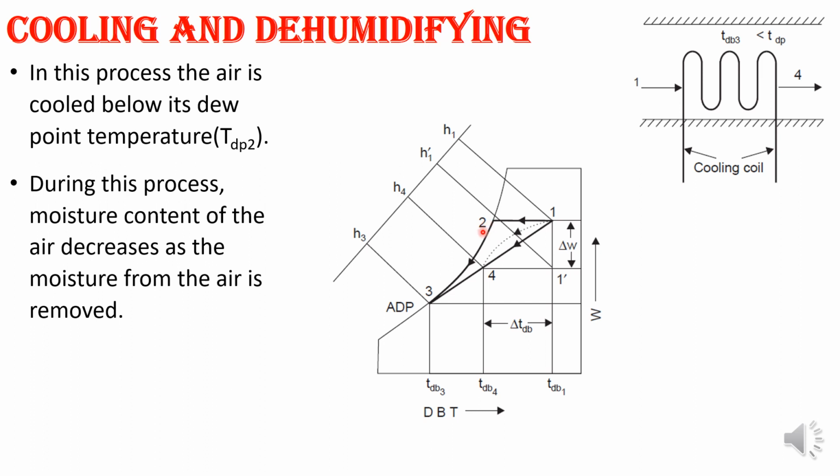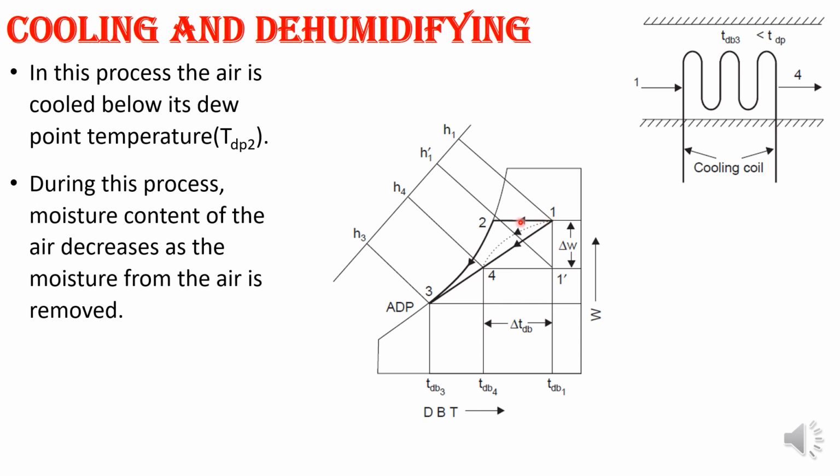Under ideal condition, air leaves at 3, but due to insufficient cooling, it leaves at a higher temperature at 4. So what will happen?